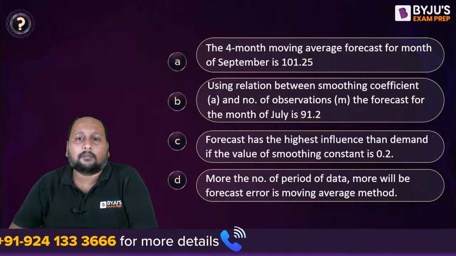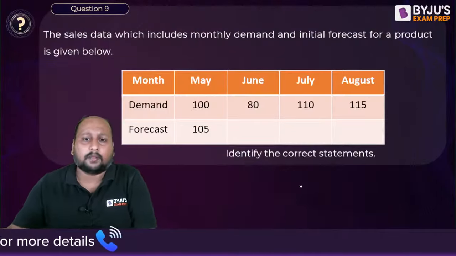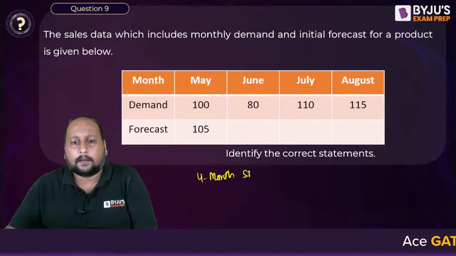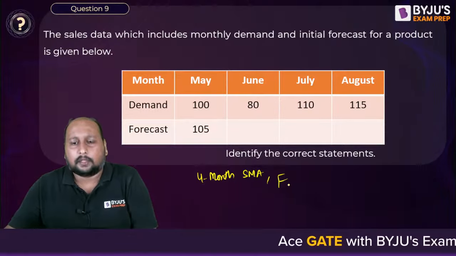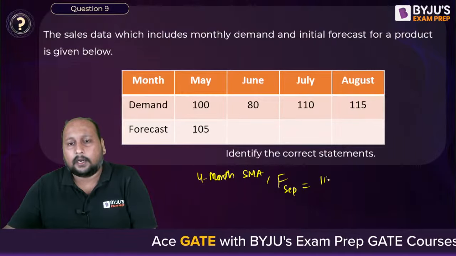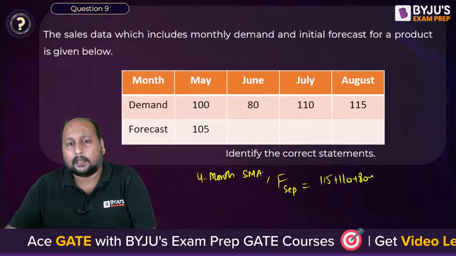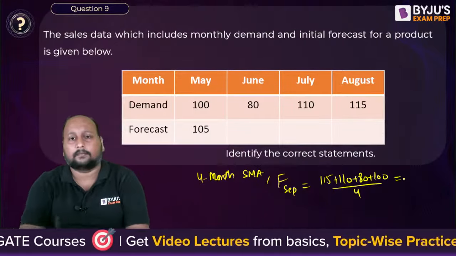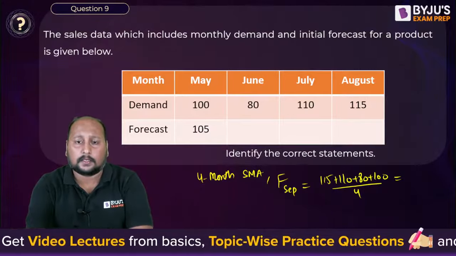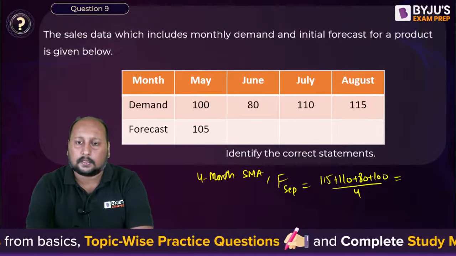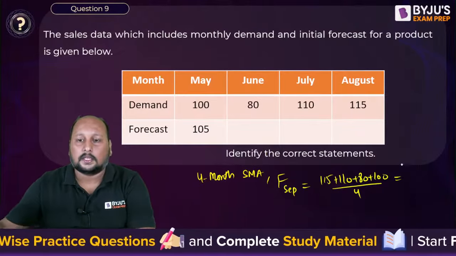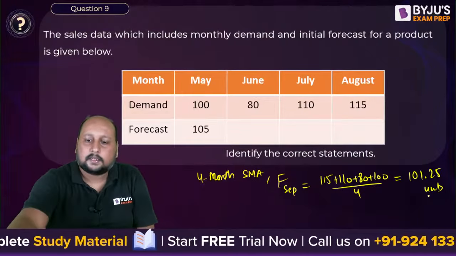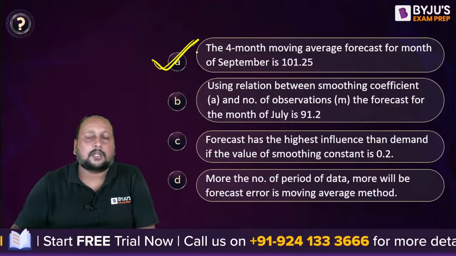They are saying the 4-month moving average method for the month of September is this one. 4-month moving average means you have to take the average of this. By using 4-month simple moving average, the forecast for the month of September will be equal to 100 plus 80 plus 110 plus 115 divided by 4, and this comes out to be how much, everyone? This is 101.25 units. So are we getting this? Bilkul sahi. Option A is correct.